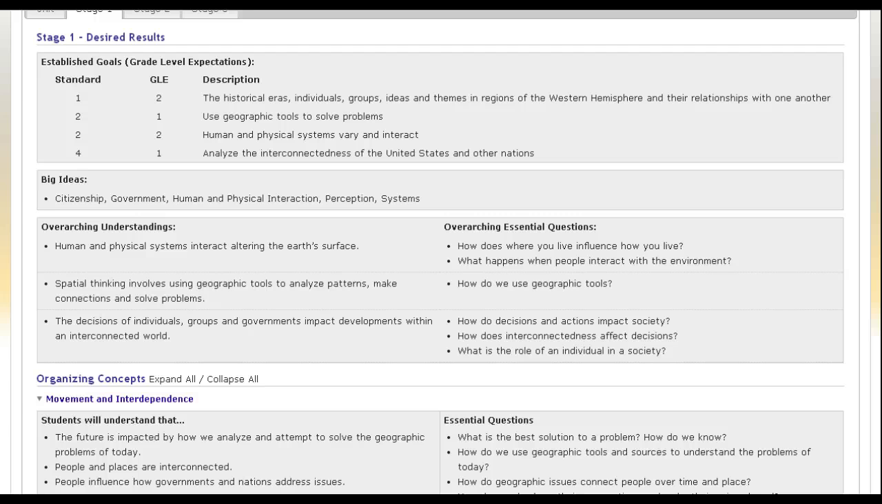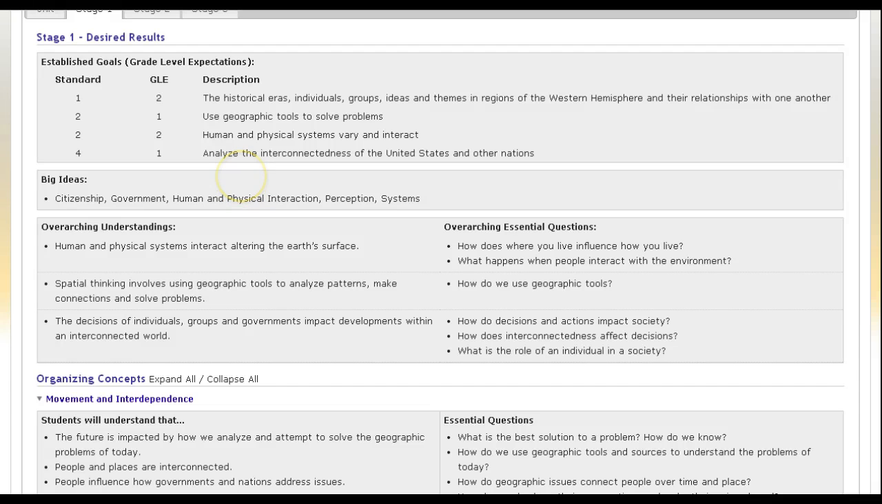So citizenship: in this unit, we're actually looking at the concept of global citizenship. What does it mean to be a citizen in a global society? Government: what is the impact of government on geographic issues? Not only governments within the location where the geographic issues are taking place, but what is the impact of governments throughout the world in influencing how different places might adapt due to geographic issues?